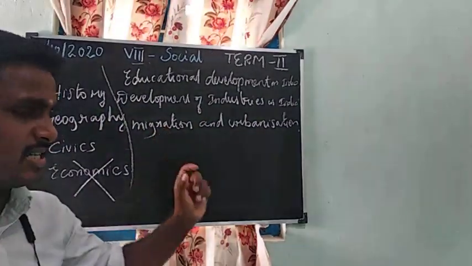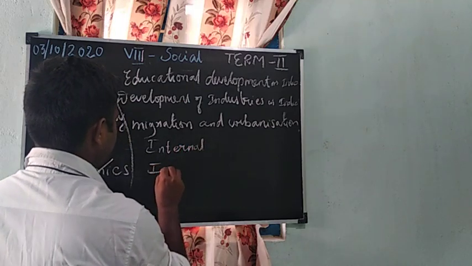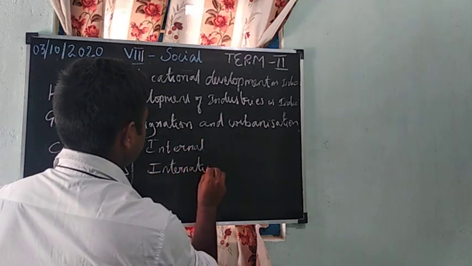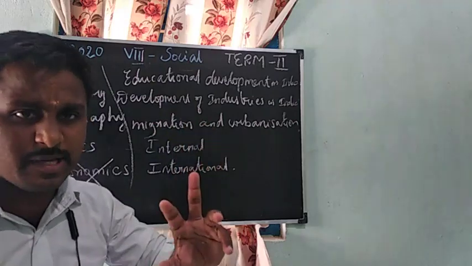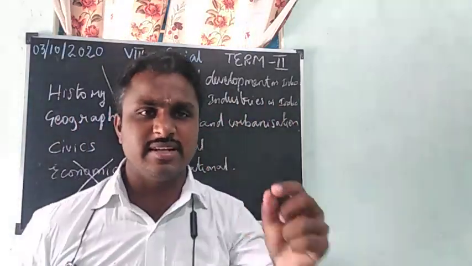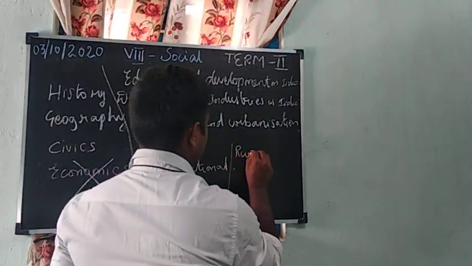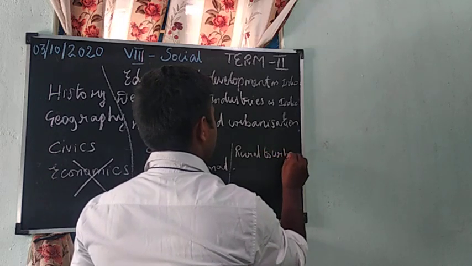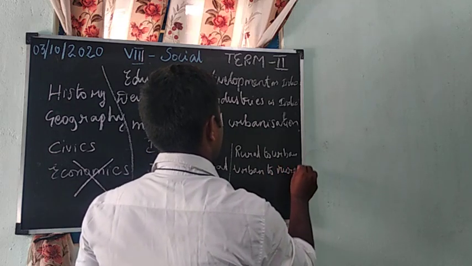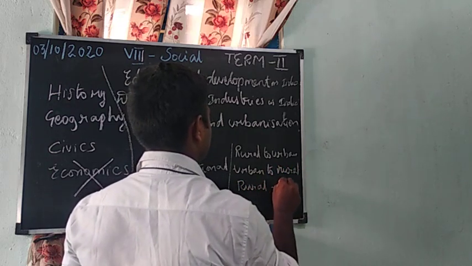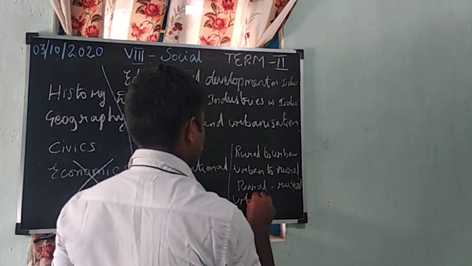The types of migration are internal migration and international migration. Internal migration is very simple: rural people settle in urban areas. Rural means village, urban means city. So it can be rural to urban, urban to rural, rural to rural, or urban to urban.